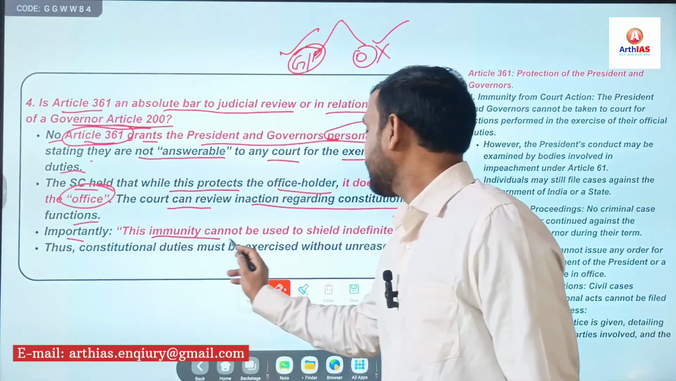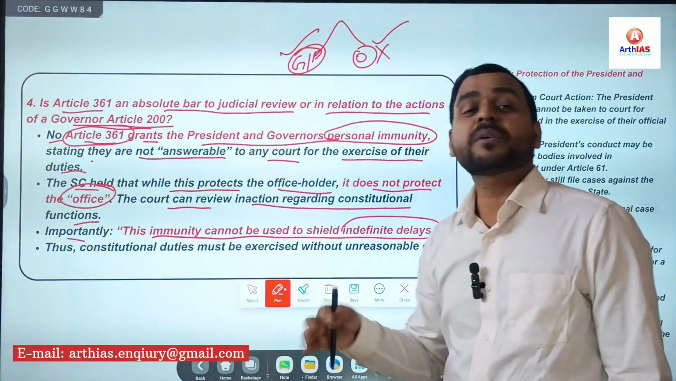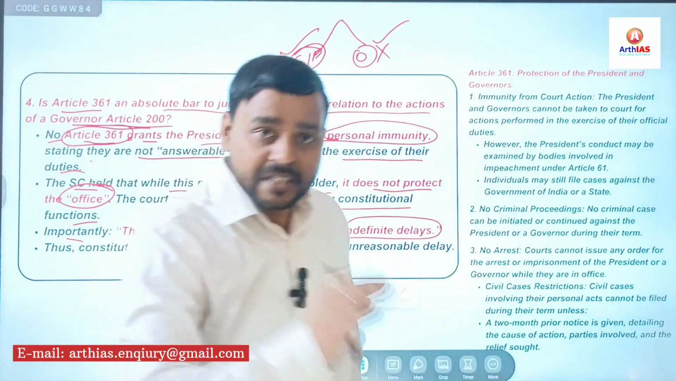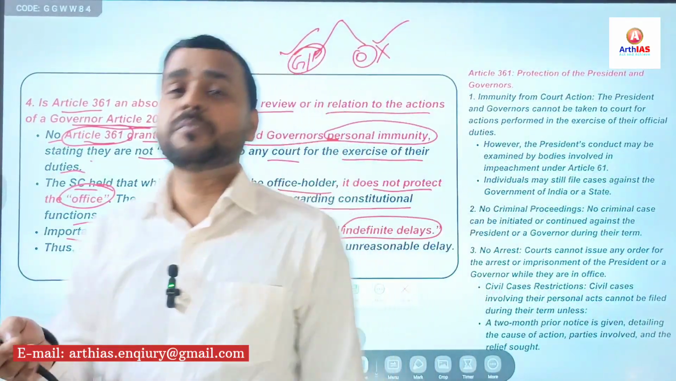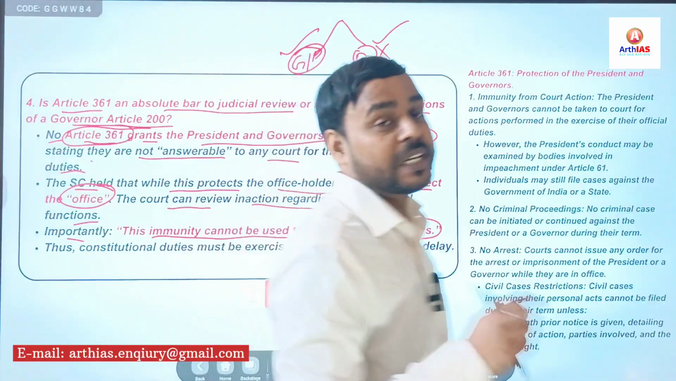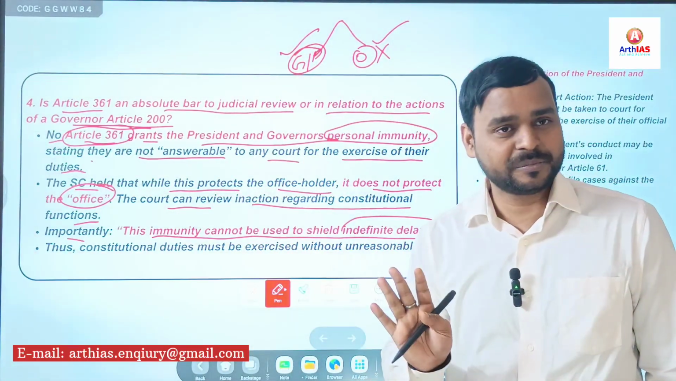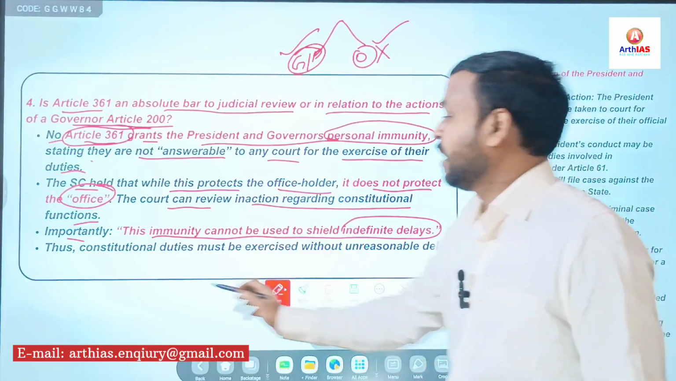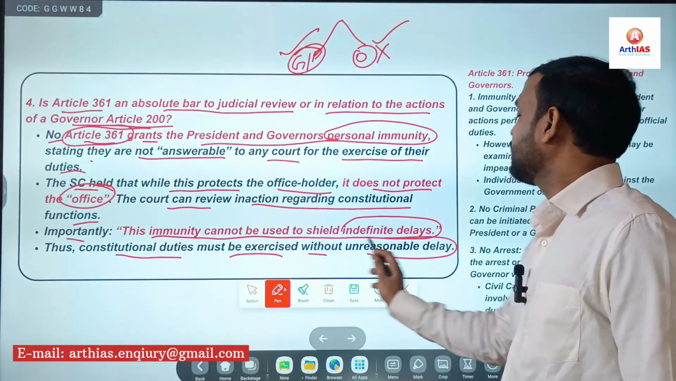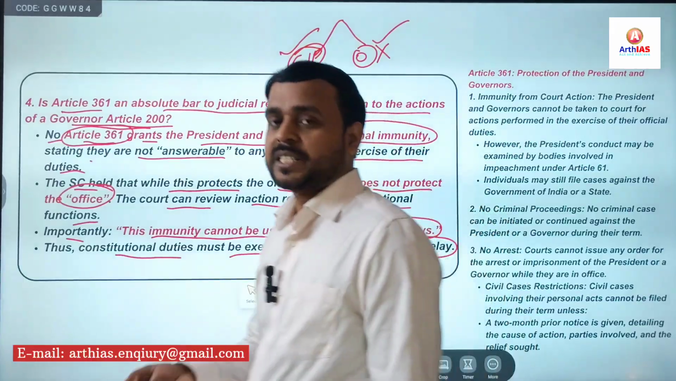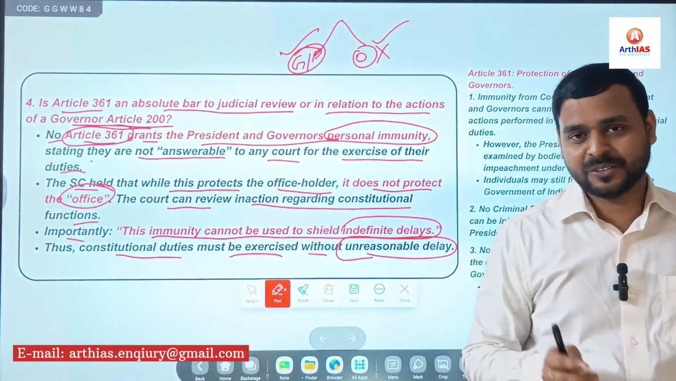Importantly, this immunity cannot be used to shield indefinite delays. So simple, the purpose is what? That the governor or the president cannot delay the bill for a prolonged period, for an unlimited period, for an indefinite period. They cannot simply sit on the bill. Thus, constitutional duties must be exercised without unreasonable delay. Simply, as I said, Article 200 says, as soon as possible.